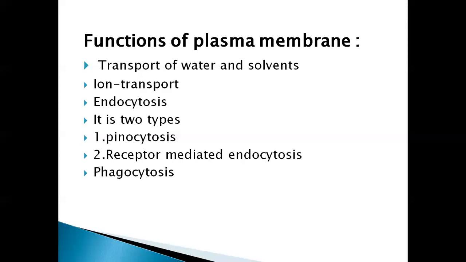The substance which is attached to the receptor is called a ligand. Here the endocytosis is not taking place directly; it depends on the receptors present in the plasma membrane. That's why we call this way receptor mediated endocytosis.